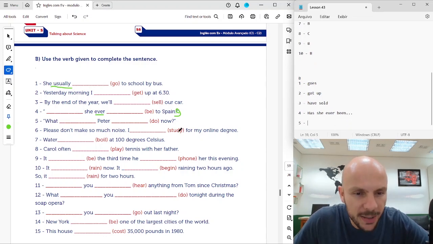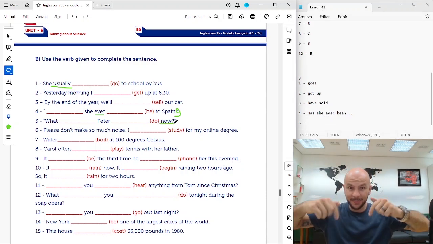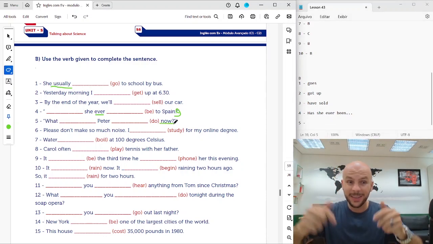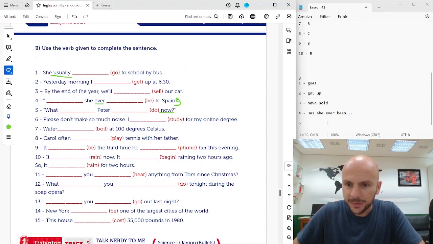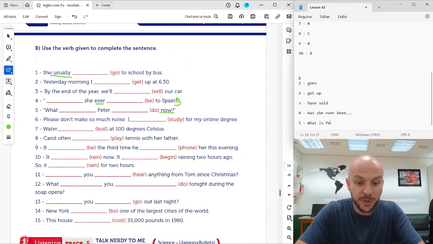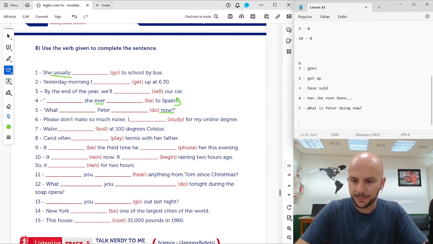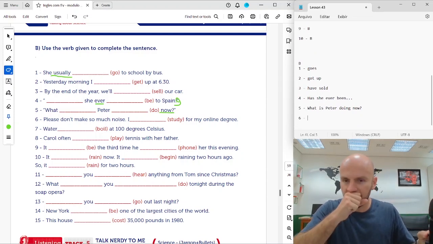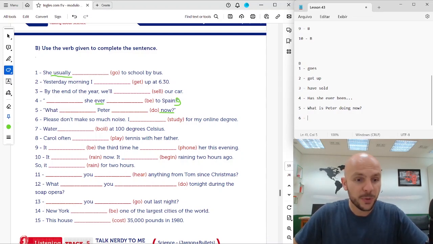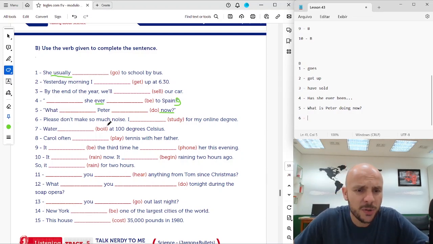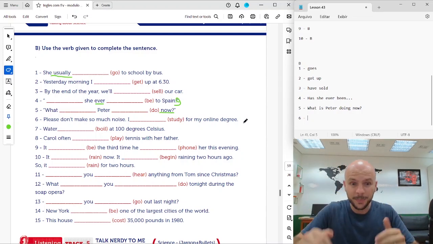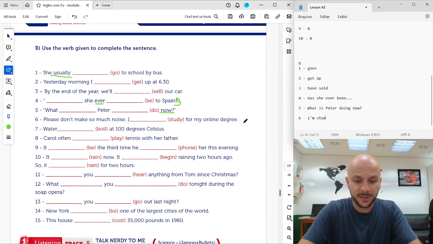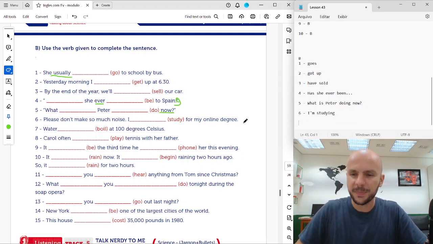5, what Peter do now? Now means something that is happening, a temporary action that is happening now. So what is Peter doing now? What is Peter doing now? Okay. Beautiful. Number 6, please don't make so much noise. I study for my online degree. So please don't make so much noise now. I'm studying, okay? I'm studying for my online degree.